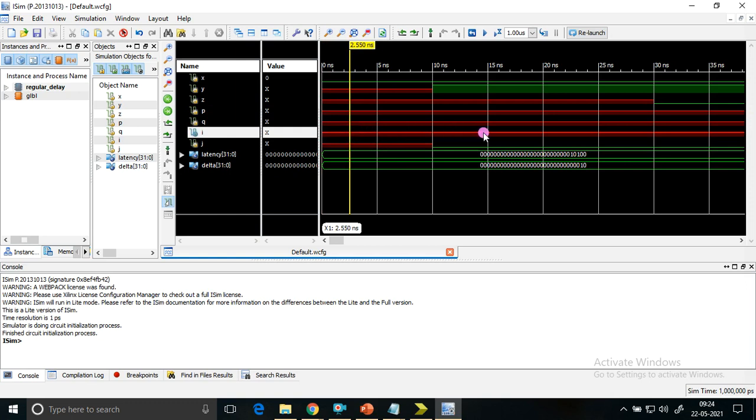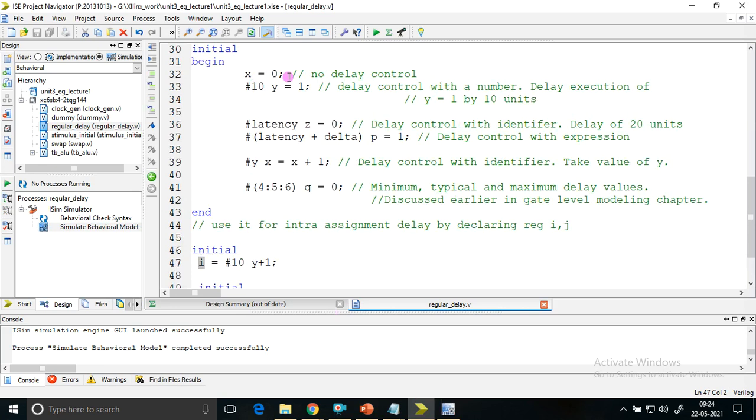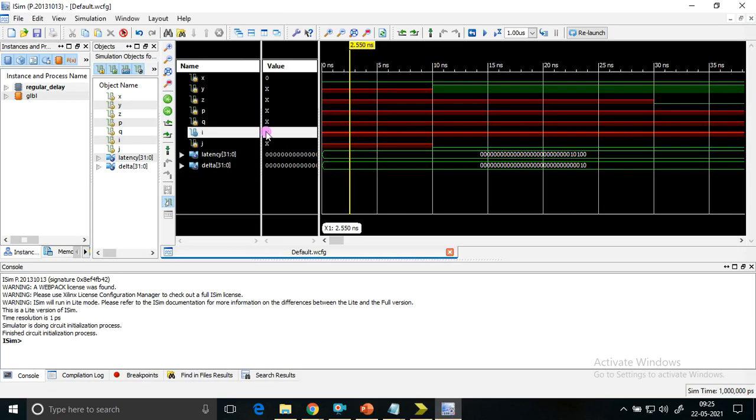So i is remaining undefined all the time. No value has been assigned to i. i is undefined because y is undefined at zero simulation time. y is not at all defined. When it is not defined, its value is computed as undefined. After 10 time units, that undefined value is getting assigned to i. So hence you are having undefined always.